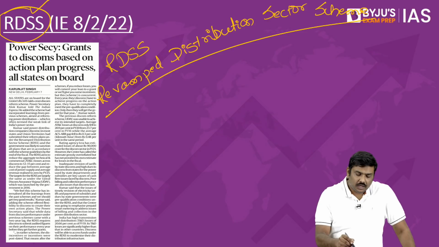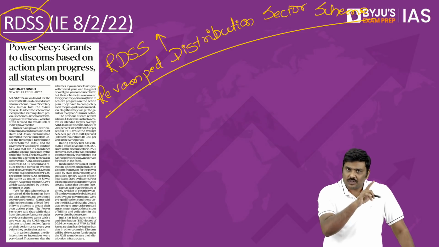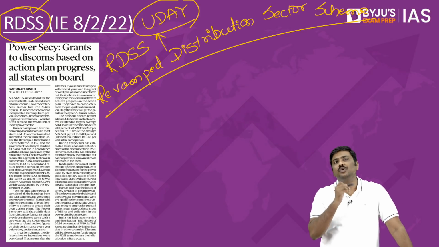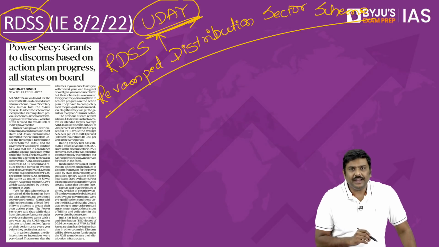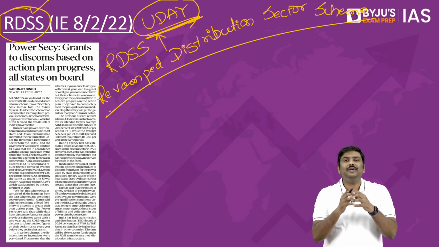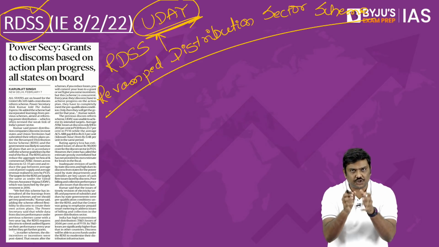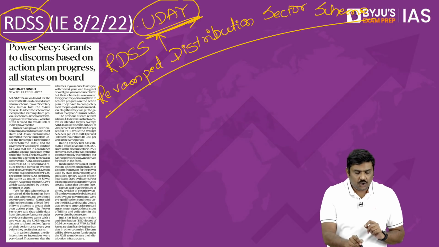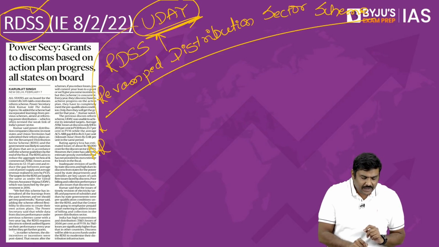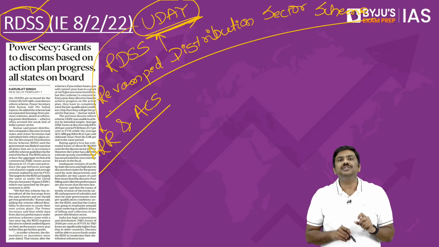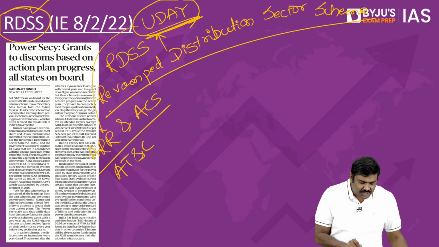Very simple. Before RDSS, there was one more scheme by the name of UDAY, Ujjwal Discom Assurance Yojana. Under UDAY, which was introduced by Government of India, the government wanted to address the financial distress in the distribution companies. Under UDAY, the objective was to reduce the gap between average revenue realized and average cost of supply, and to reduce the aggregate technical and commercial losses.